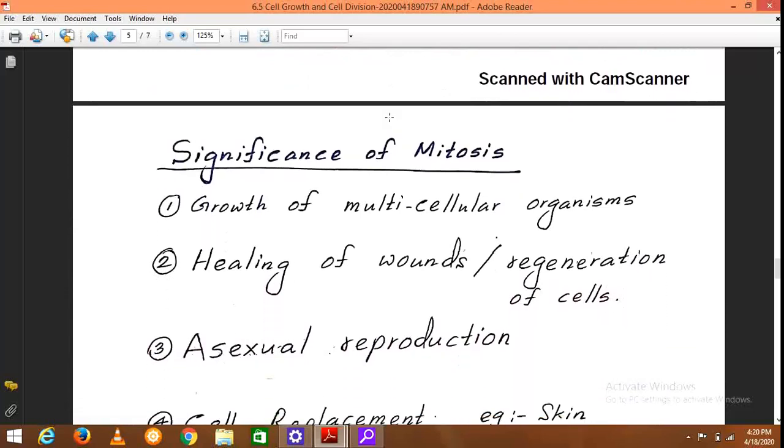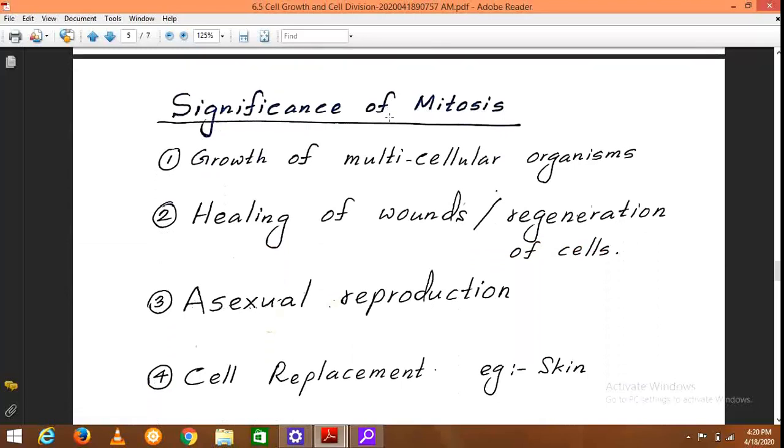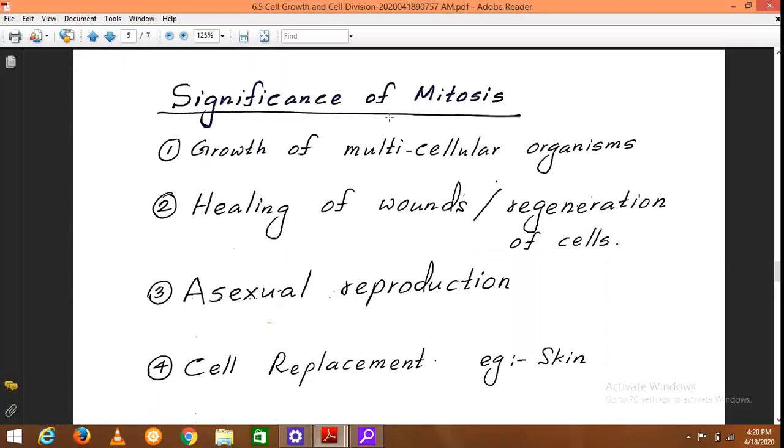Then what are the importances of this mitosis? Actually, the growth of multicellular organisms takes place as a result of this mitosis. You all know that life begins as a single cell even in multicellular organisms. This single cell increases the number of cells by means of mitotic cell divisions, and the first cell is known as the zygote.